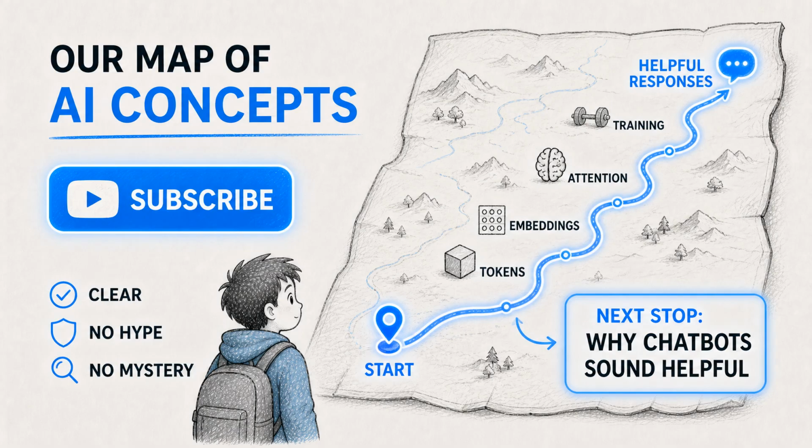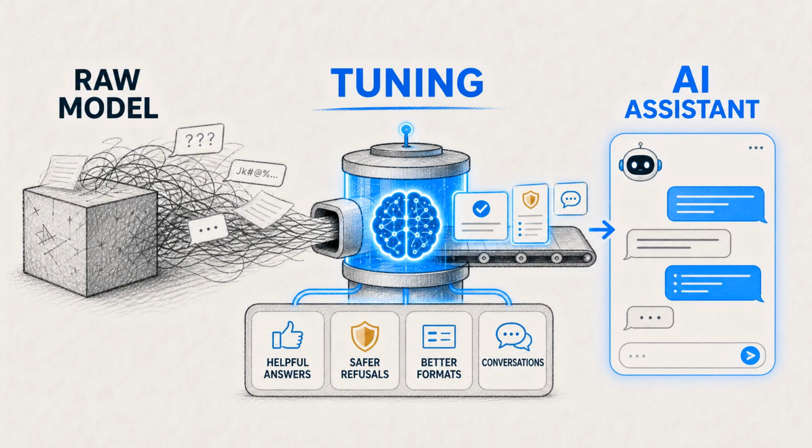Now let us go one level deeper into why chatbots can sound helpful instead of just completing random text. A raw language model is mostly trained to continue text. A chatbot needs to follow instructions. So after basic training, many systems are tuned with examples of helpful answers, safer refusals, better formats, and conversations. This tuning shapes the model into something that behaves more like an assistant.